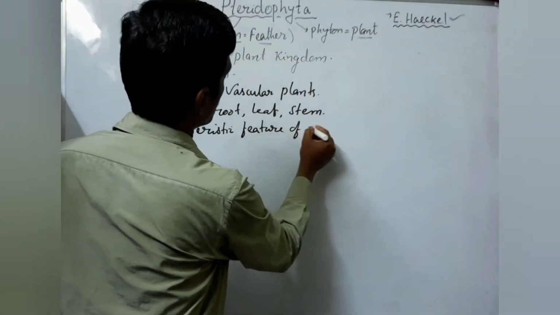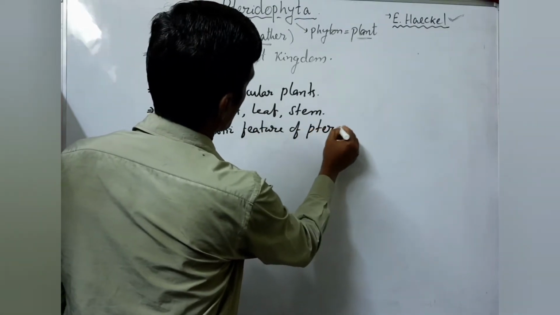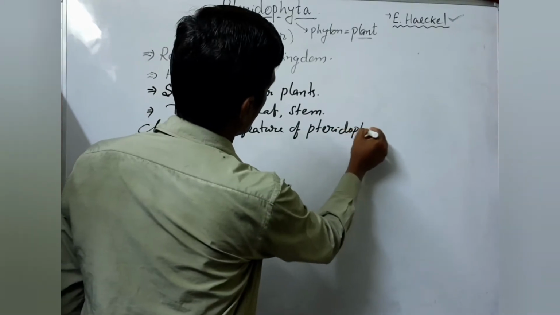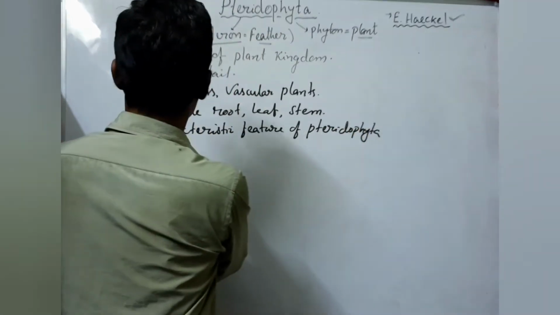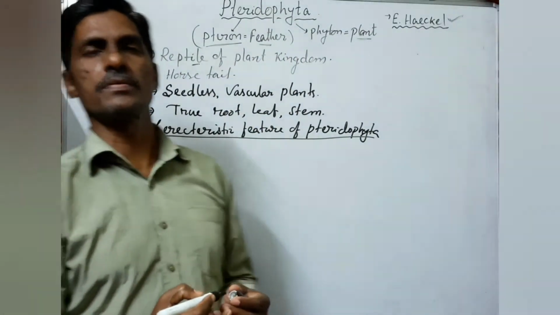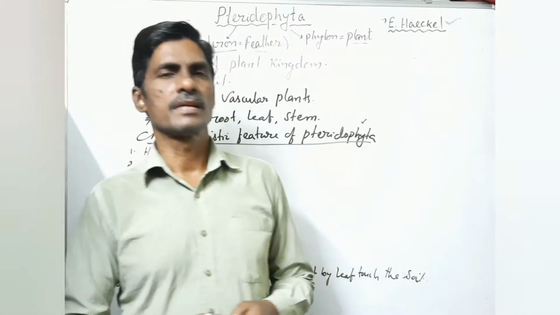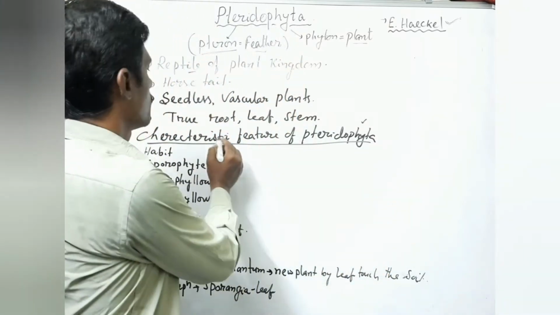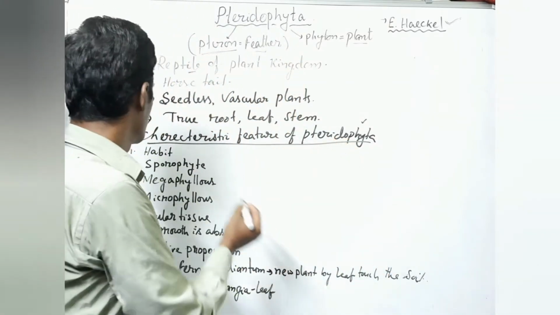Characteristic features of Pteridophyta. So what are the characteristic features of Pteridophyta? First is the habit.